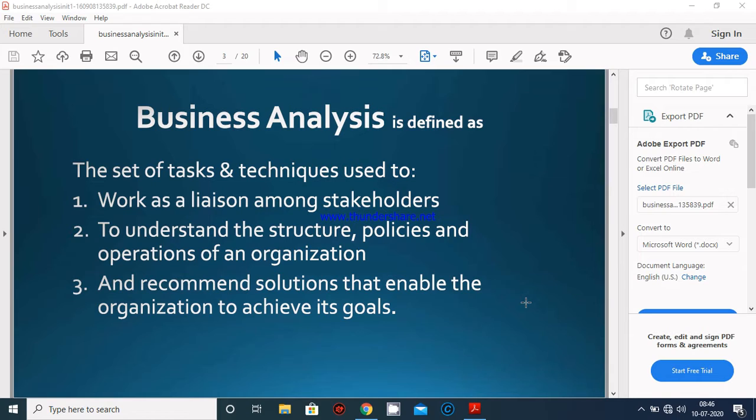The second point is to understand the structure, policies and operations of an organization, and the business analyst will be able to understand these while the software is underway. The third is to recommend solutions that enable the organization to achieve its goal, meaning the final product should meet the requirements mentioned in the SRS document, that is, the software requirement specification.